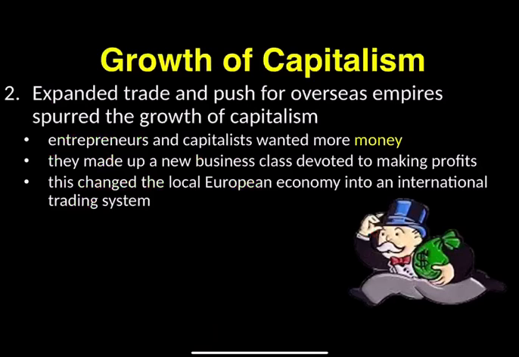The growth of capitalism. Expanded trade and a push for overseas empires spurred the growth of capitalism. Basically, it spurred the growth of people making money. Entrepreneurs and capitalists wanted more money. They made up a new business class devoted to making profits. This changed the local European economy into an international trading system. No longer were you just trading from village to village or within your own country. You can now make trades around the world.